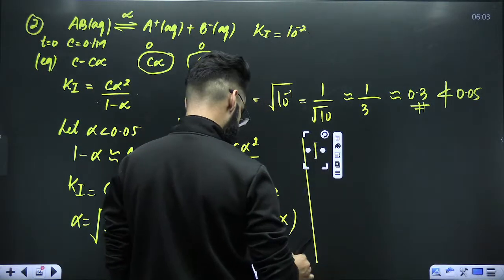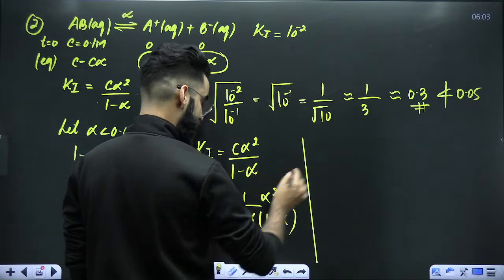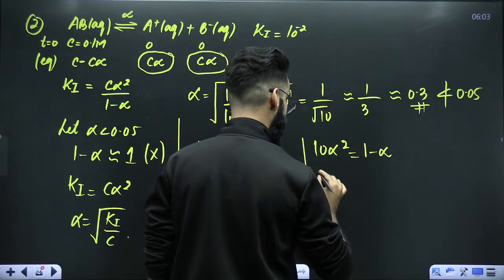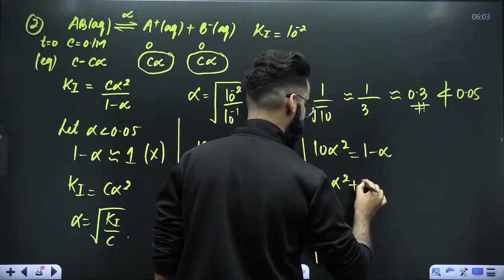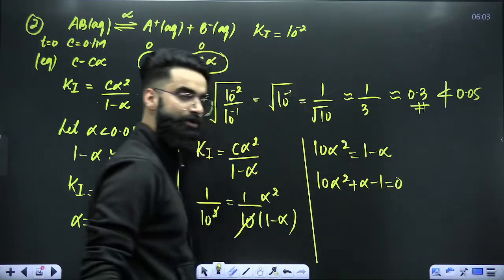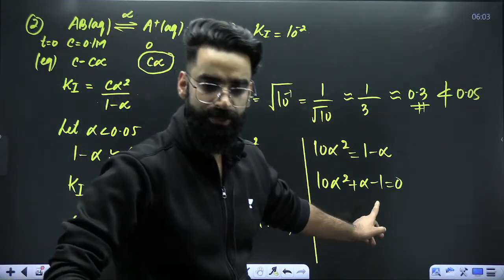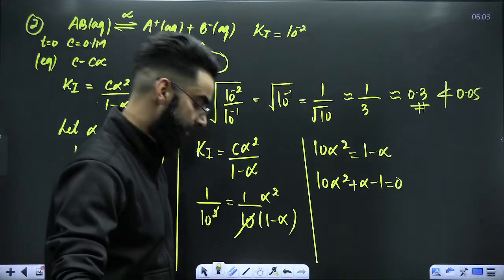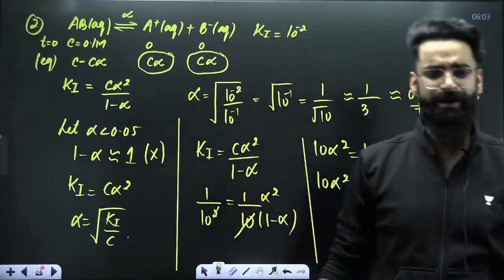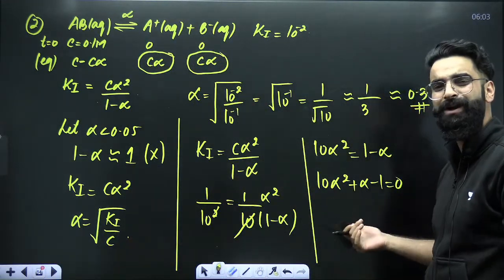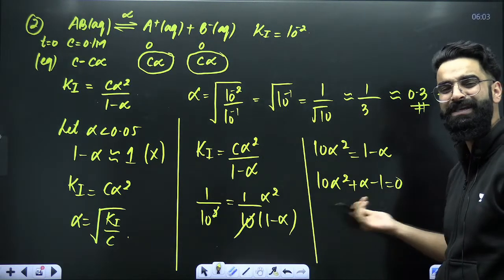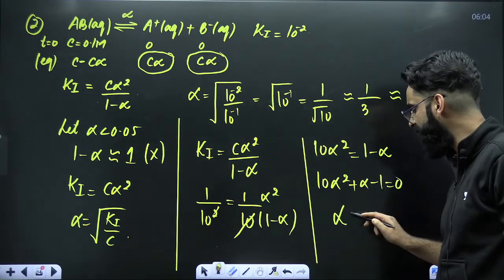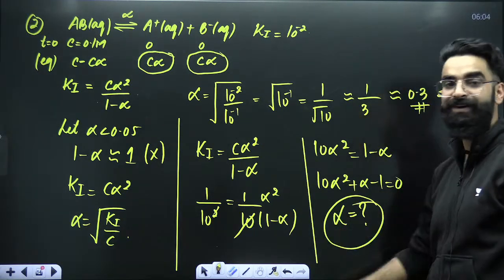10 alpha square is equal to 1 minus alpha, or you can say 10 alpha square plus alpha minus 1 is equal to 0. Do you see over here one quadratic equation got developed? You got a quadratic equation, my dear student. Now you know exactly how to solve the quadratic equation. Alpha is equal to minus b plus minus root of b square minus 4ac divided by 2a. After solving this quadratic, can't you get the value of alpha? Exactly, you'll be getting the value of alpha.